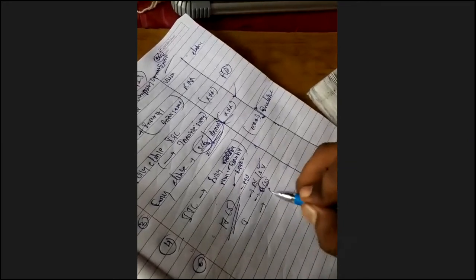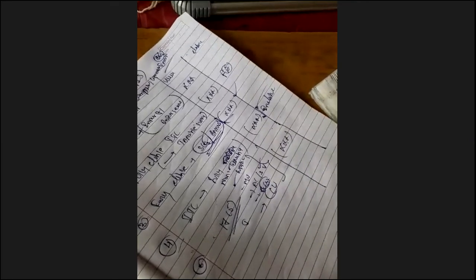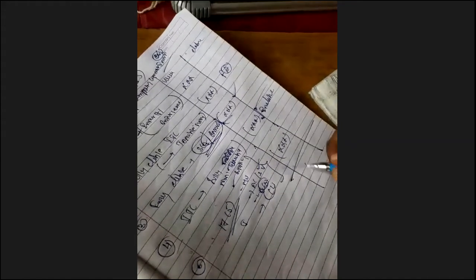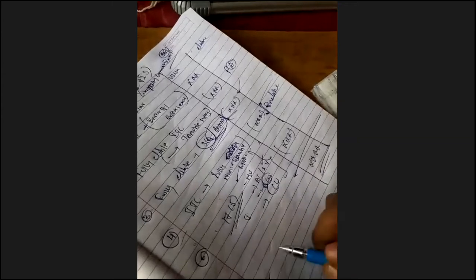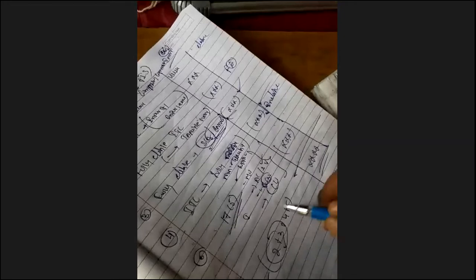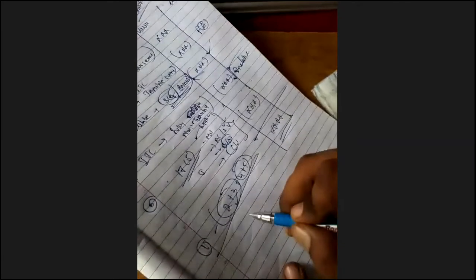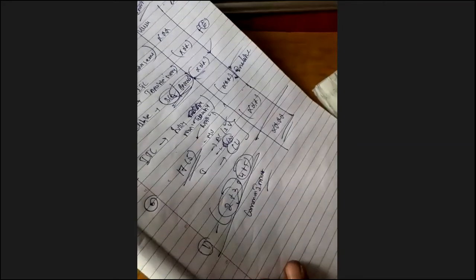This ITC is ineligible ITC. When you are reversing, it will be 1 minus 2 plus 3 plus 4 plus 5. These are eligible ITC, and these are ineligible ITC. Anyway, you have to reverse the total ITC for determining the common input. Once you determine the common input.